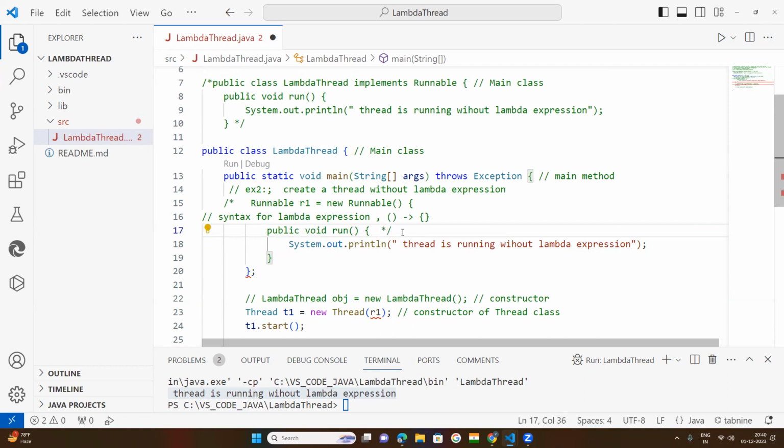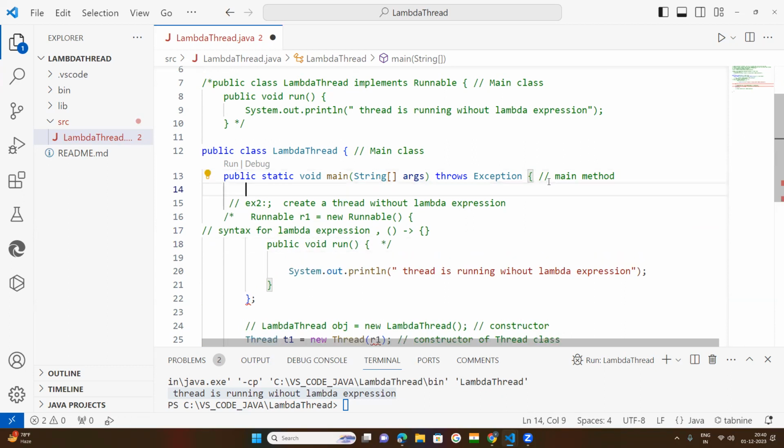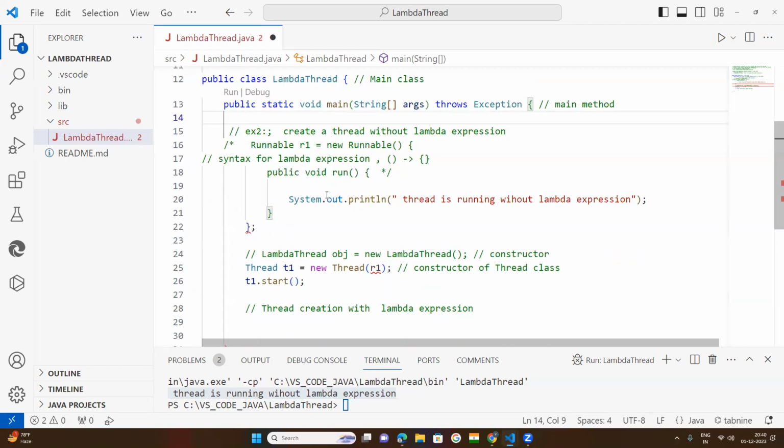Now see, I told you that this is okay. We need this one. From here to this is just the example I have given of the syntax of lambda expression. So from here up to here is not needed. So the total I have kept in the comment section.